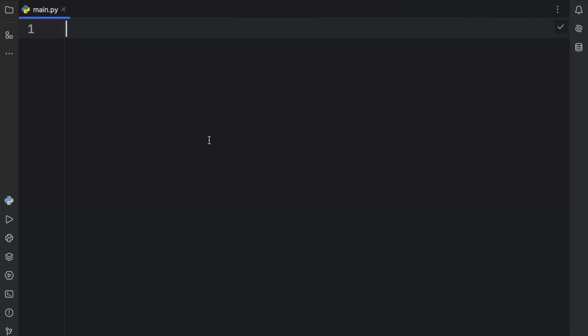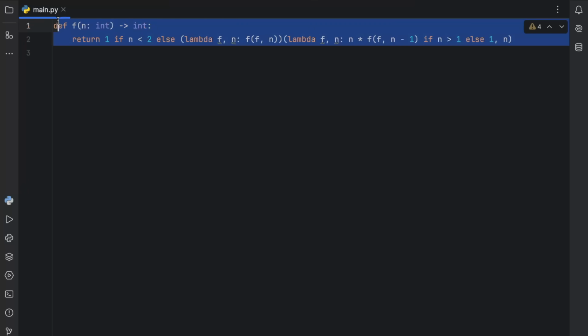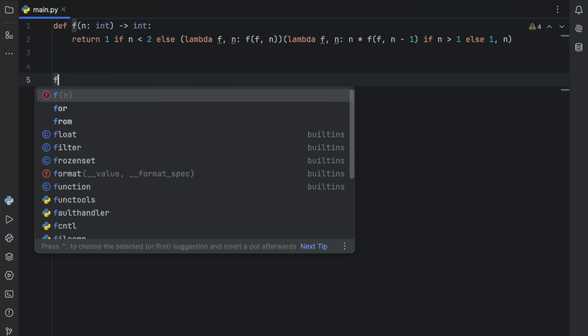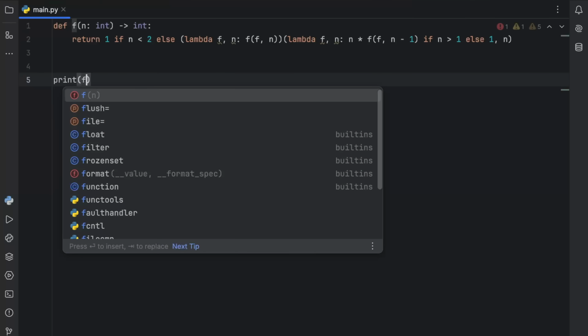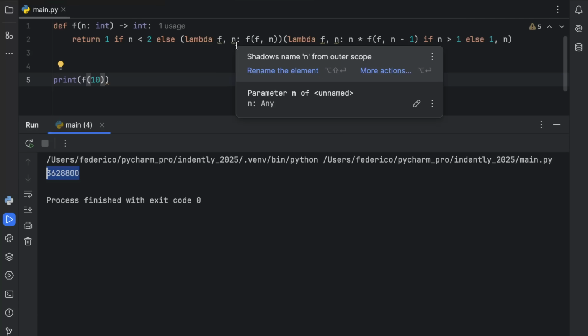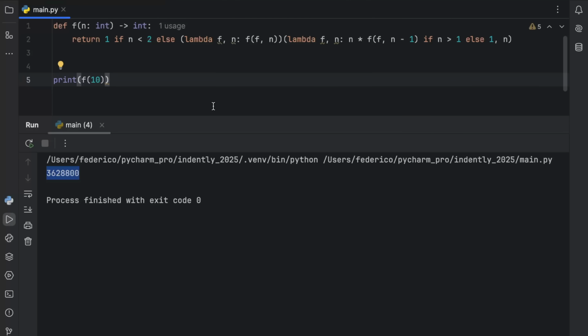For example, imagine you want to create a function where you calculate the factorial of any number. Now, we could do it on one line, like this, but look how complicated this is. First, we're using a one-liner to return a couple of lambdas, and this will calculate the factorial. I mean, right here we can type in f, or actually we need to print this, so print f of 10, and we'll get the factorial back down here. But if we ever have to change this in the future, it's going to be nearly impossible unless you add some comments or unless you're really paying close attention to this code constantly.